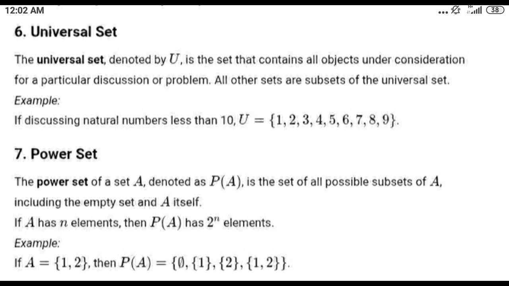The set of all possible subsets of a set A is called the power set of A. It is denoted by the symbol P(A). If the set A contains n elements, the power set P(A) will contain 2^n elements. Here is the example: if A equals {1, 2}, then P(A) is.